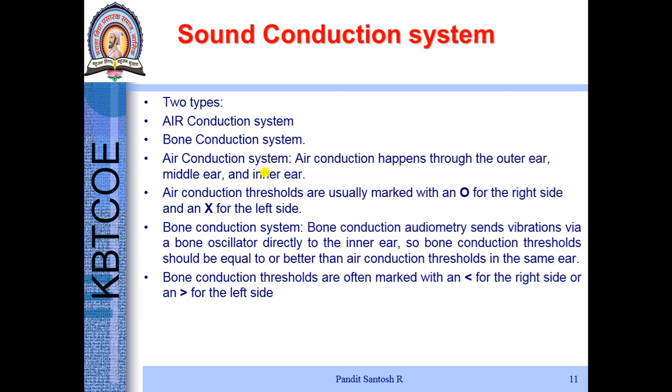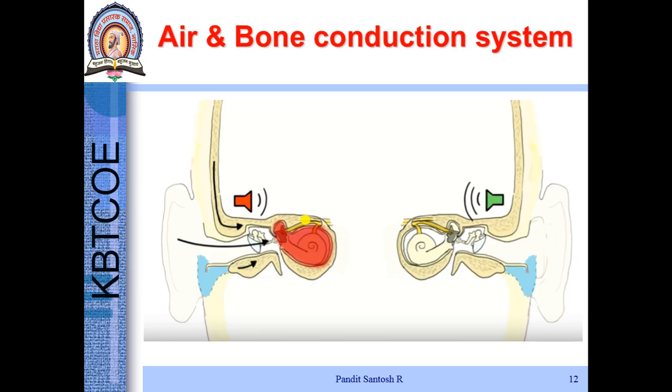Sound is coming from here. This is outer ear, this is middle ear, and this is inner ear. So whenever we are hearing from this path, it is called air conduction. Whenever sound travels from here, that is bone, this bone is backside of the ear and it directly bombards on the inner ear, it is called bone conduction.